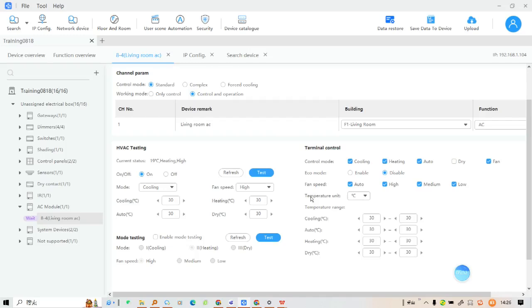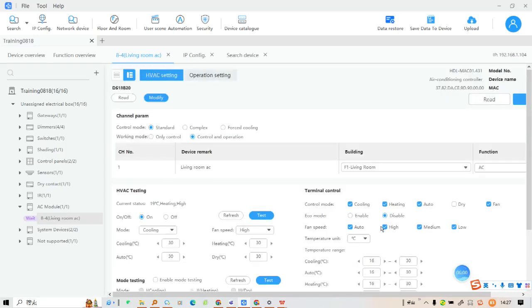In here, you can select the temperature unit. And from here, we can set the temperature range. For example, I want it to start from 16 degrees and end with 30 degrees. So I can change it in here manually. Okay, after this setting, please don't forget to click Save.